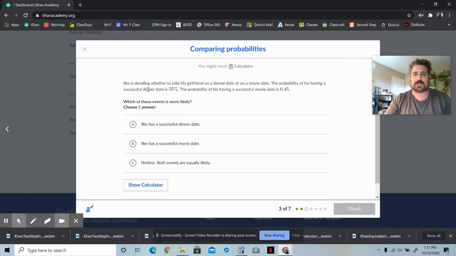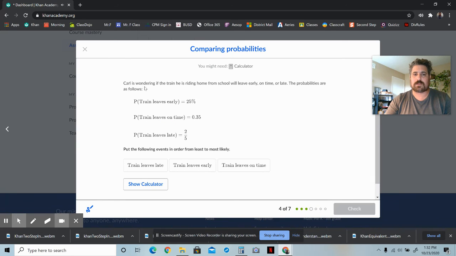It says Ilke is deciding whether to take his girlfriend on a dinner date or a movie date. The probability of his having a successful dinner date is 55%. The probability of having a successful movie date is 45%, or 0.45, which is basically 45%, right? Move it to the right, 100%. Which of these events is more likely? Okay, it's obviously more likely that it's a dinner date that's successful. So a successful dinner date is the more likely.